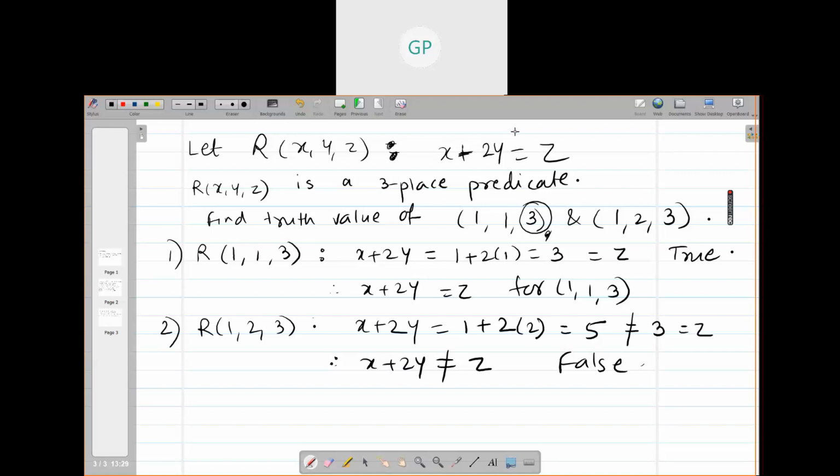Which subjects do you study? Computer science, maths, statistics, and electronics. So all four subjects are compulsory to you.